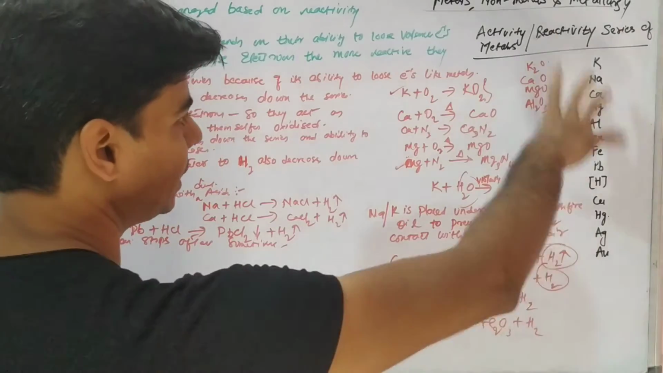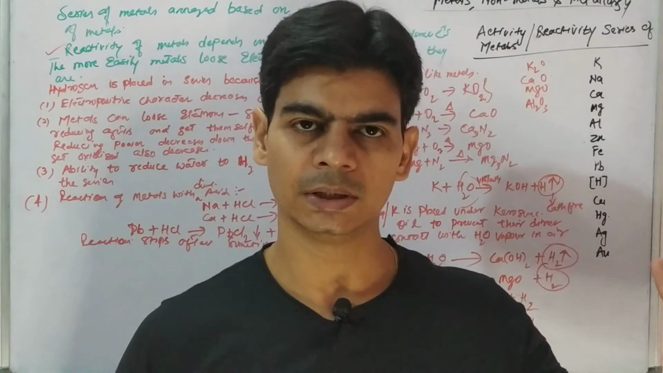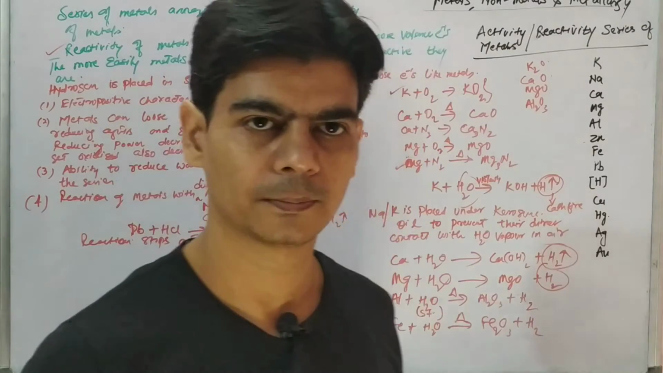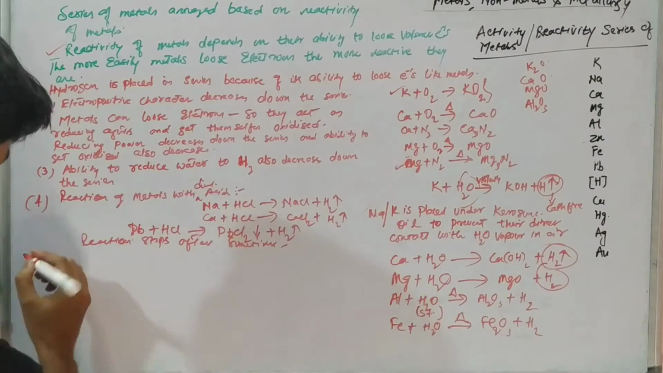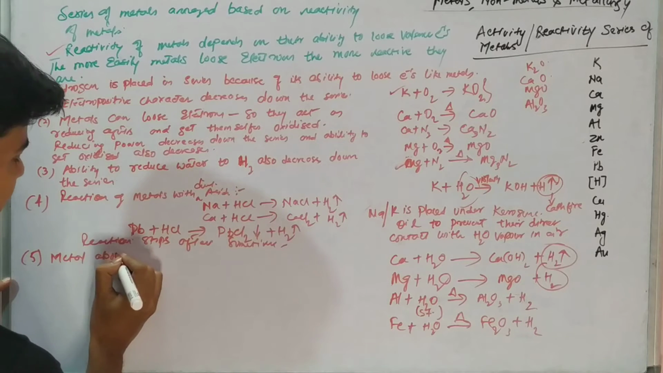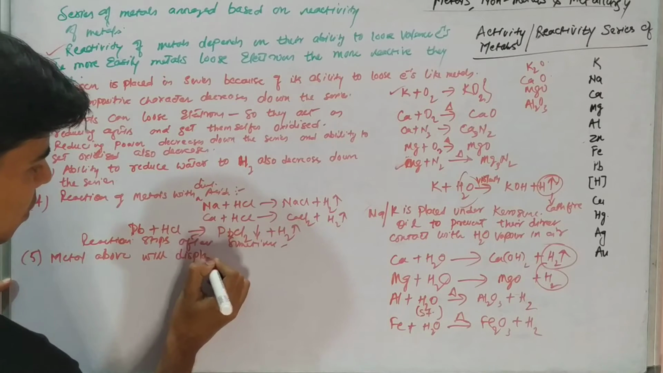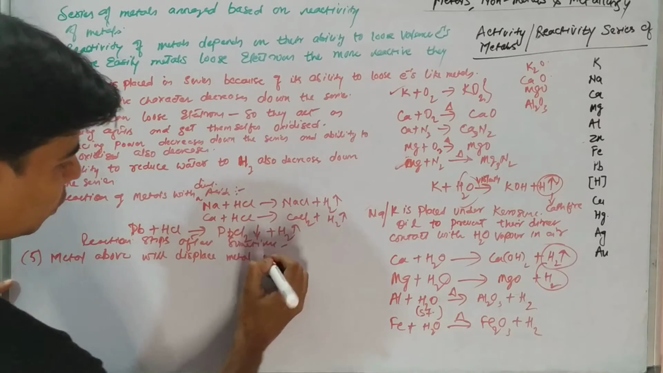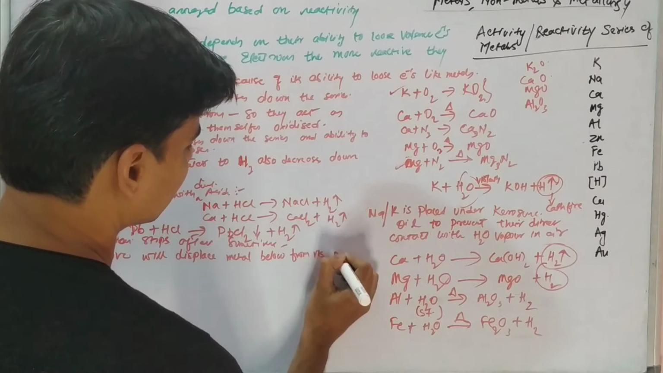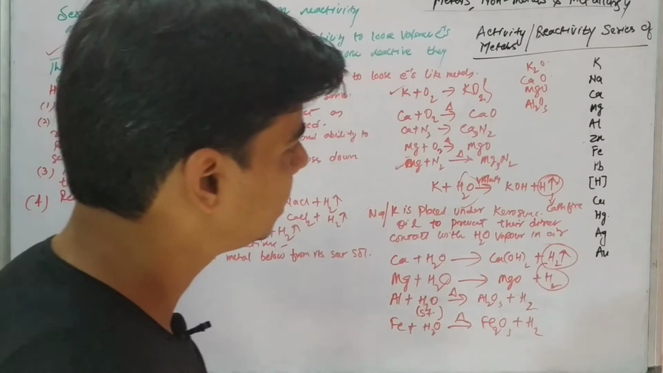Now let's see the reactivity of metals among one another. The metal which is above in the series will displace metal which is below in the series from its salt solution, right? I'll just write it over here. Metal above will displace metal below from its salt solution. Let's see what we mean by this.